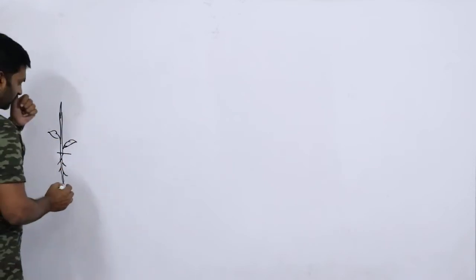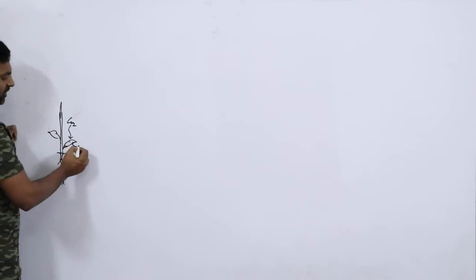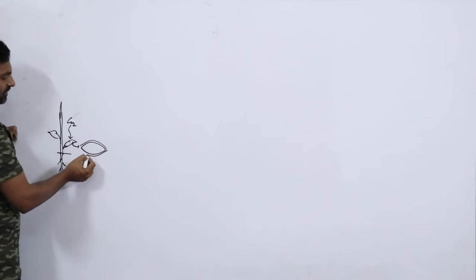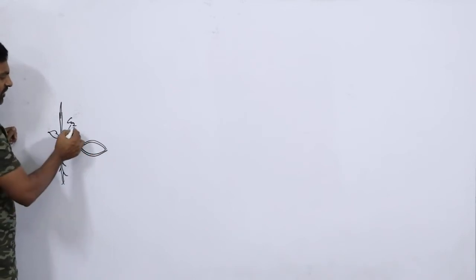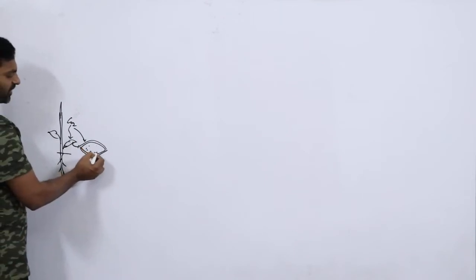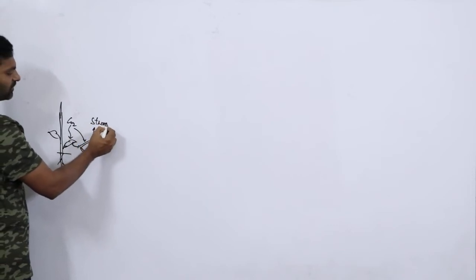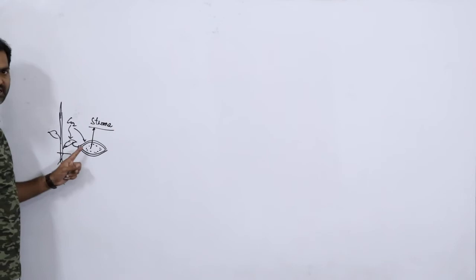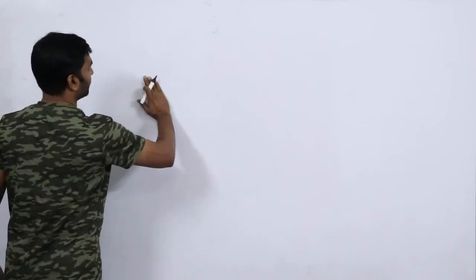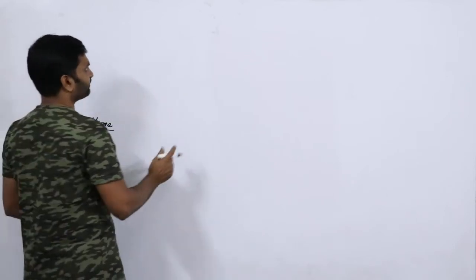Whenever carbon dioxide enters inside the leaf, the leaf has so many chloroplasts. This is the chloroplast, which means carbon dioxide enters inside the chloroplast. Then there is a space. This space is called the stroma. So stroma is the site for the C3 cycle. Now we will see the entire diagrammatic representation of this particular cycle, that is the C3 cycle.